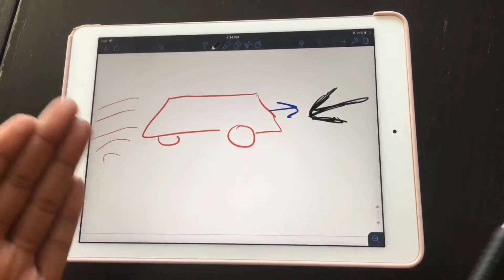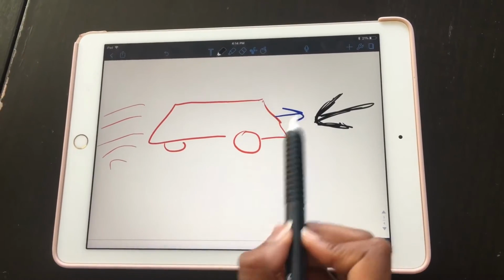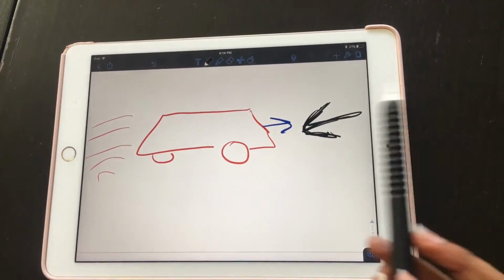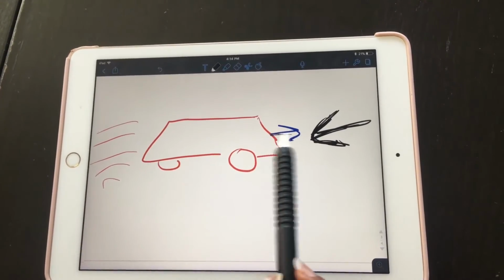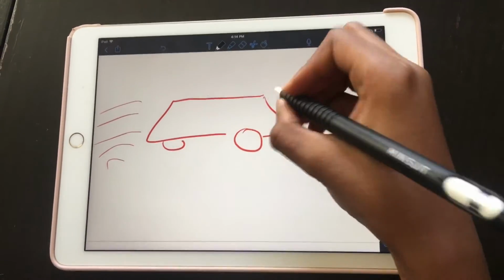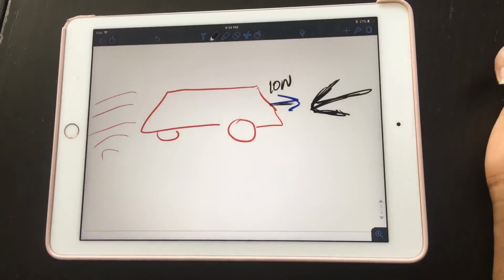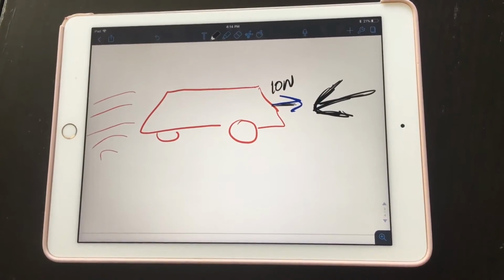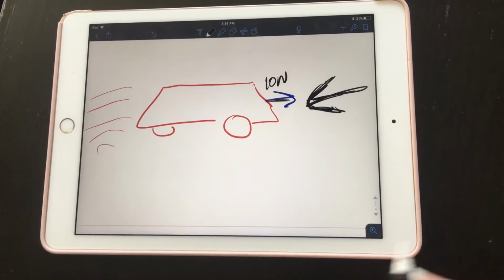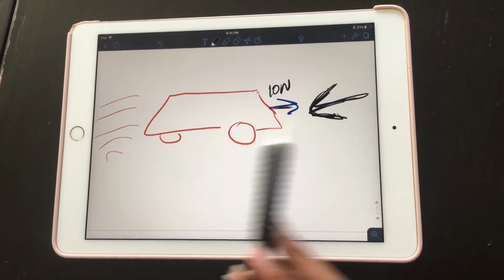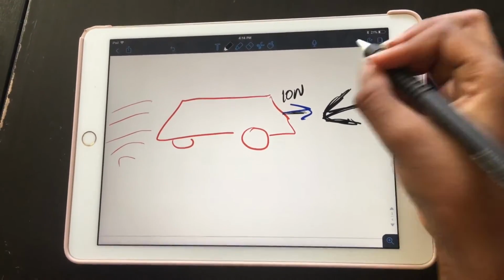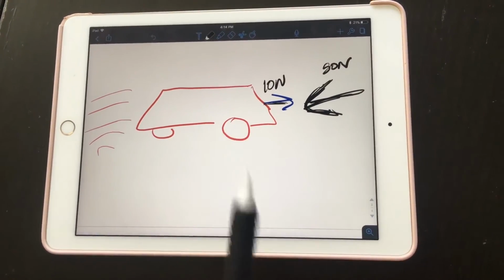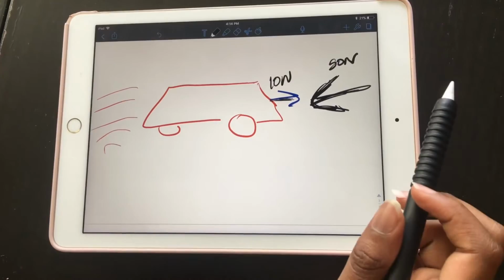When this car is moving, it's exerting a force. This unbalanced force is going to counteract the force of the car. Let's say the force of the car is 10 newtons. The unbalanced force would have to be greater than 10 newtons in order to change the car's motion. So let's say it's 50 newtons. That's going to cause a change in motion.